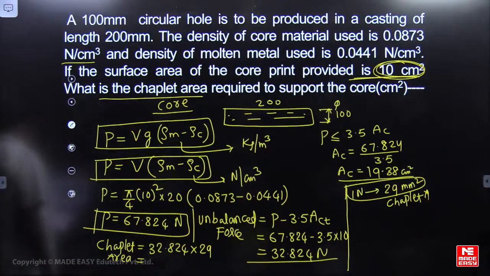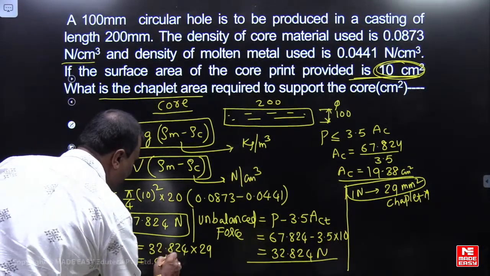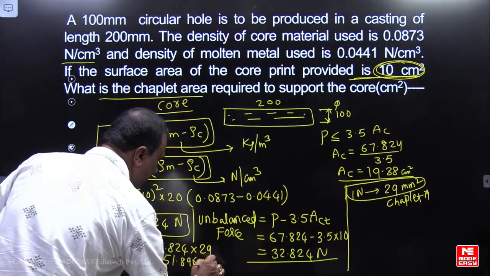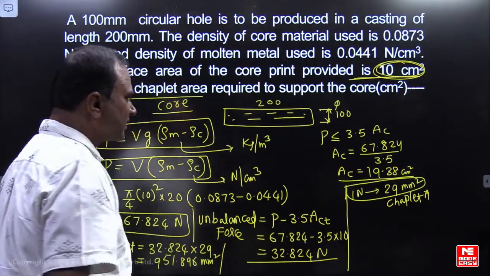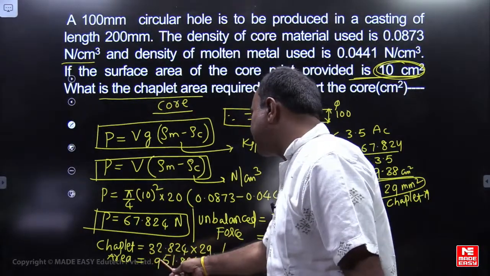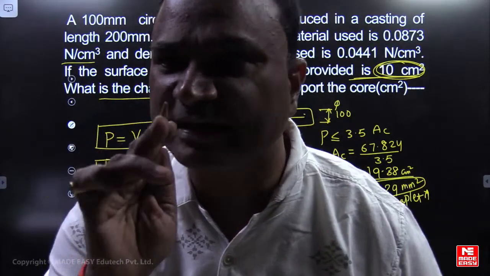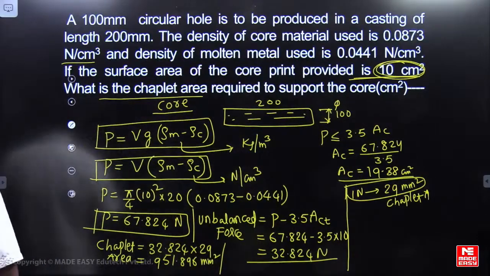So how much are you getting? This is 951.896 mm square. He is asking about centimeter square, so please tell me the answer in centimeter square. The chaplet area required is 951.896 mm square.